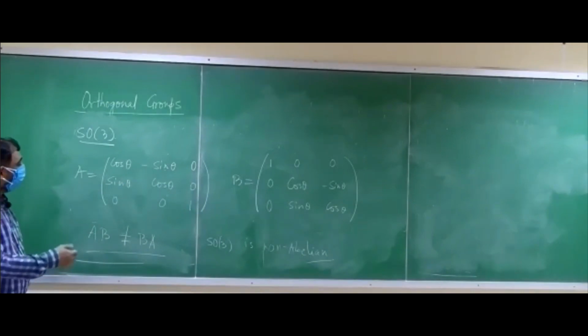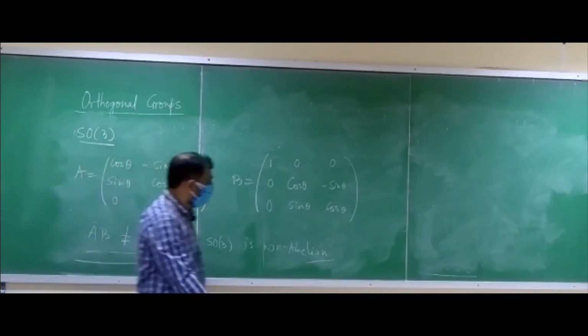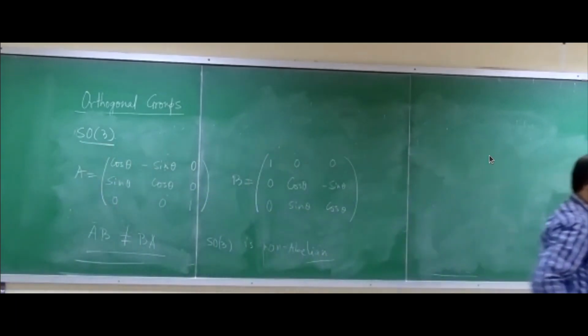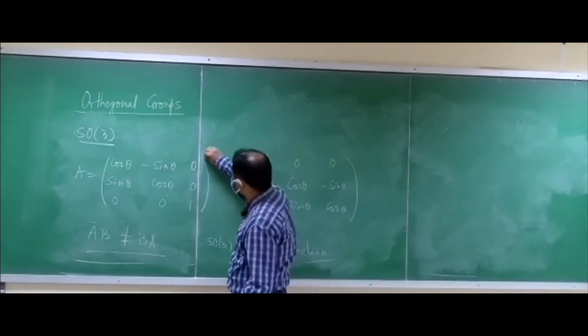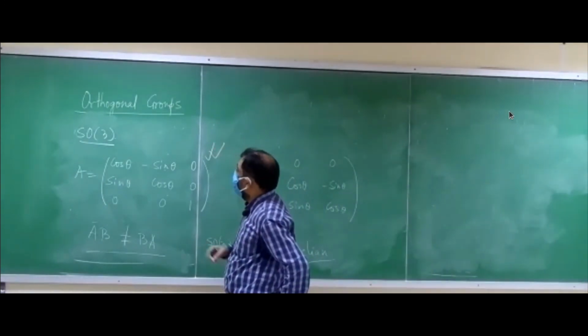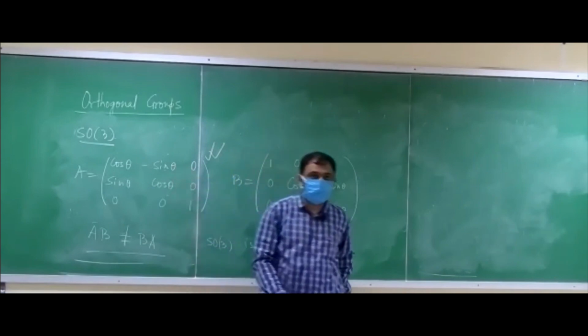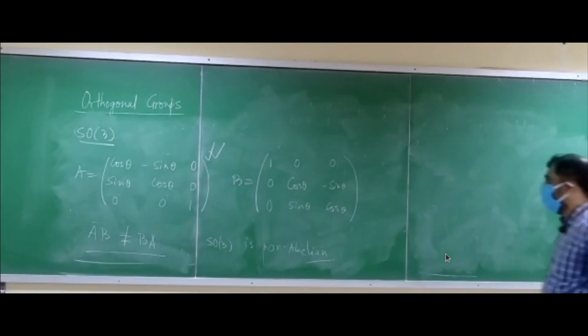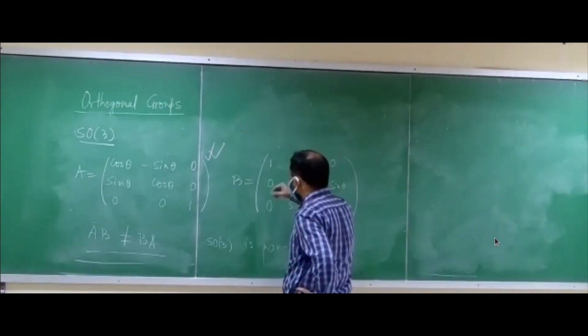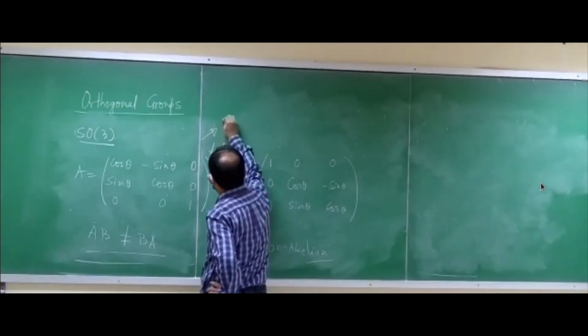Can you think of any subgroup of SO3 which will be abelian, that is commutative? If we take rotation about a fixed axis, yes. So you mean to say that if you take this, for example, and take various values of the parameter theta, is that what you mean? Yes, sir. So this is a commutative subgroup, or this one also is a commutative subgroup of SO3.